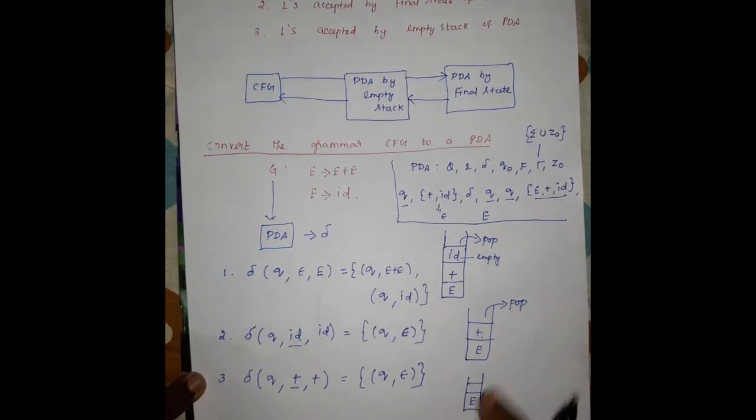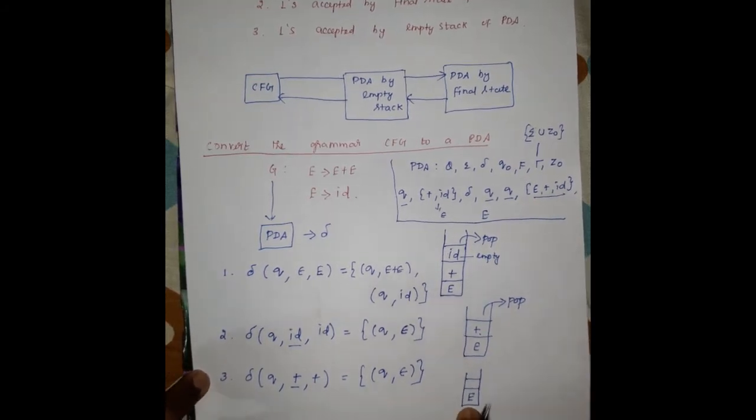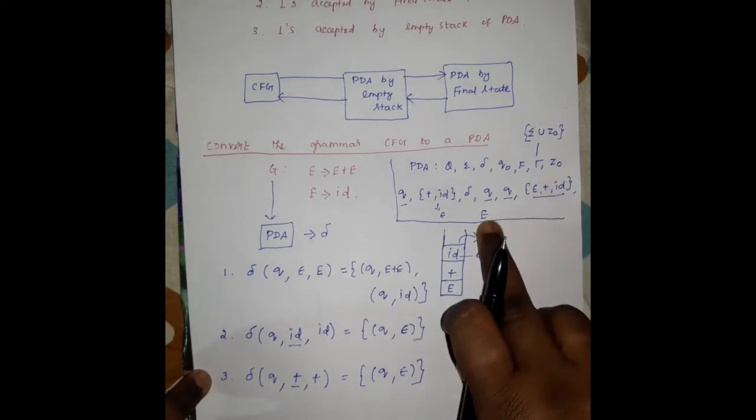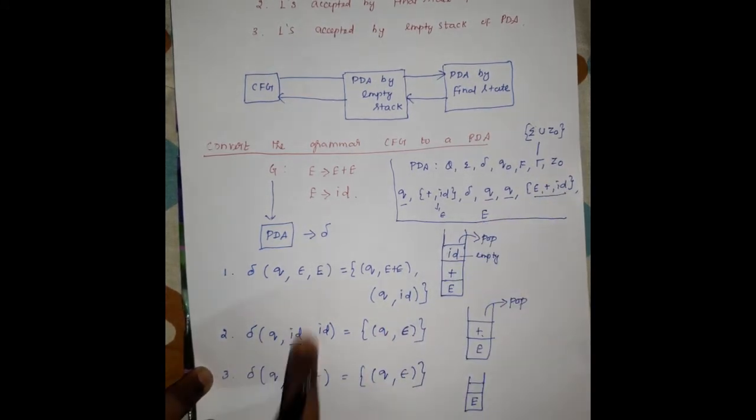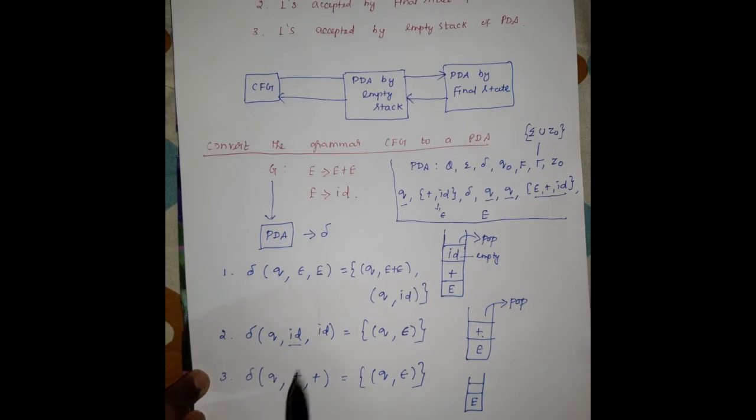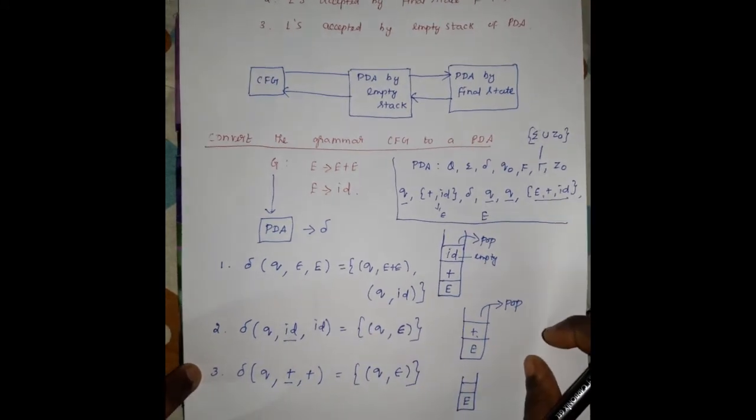So now the stack has only E as the stack symbol, so that's why here we are writing E as the only stack symbol. So this is the pushdown automata for this grammar.